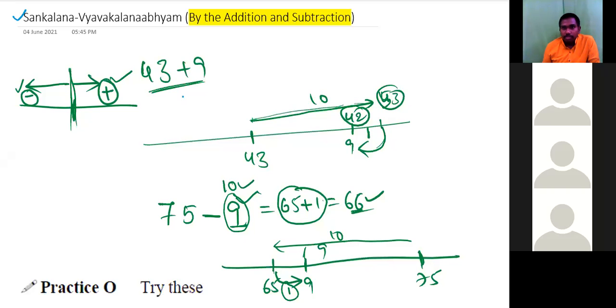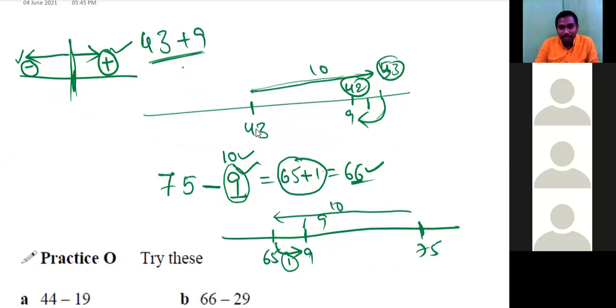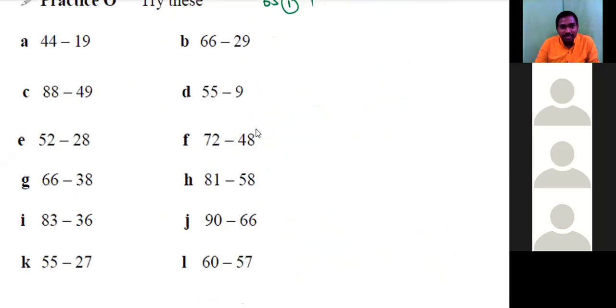Chat box. No doubt. Okay. I hope all of you are clear with this method. Let's see how many of you have understood or not understood. Then give the names. Give the names.